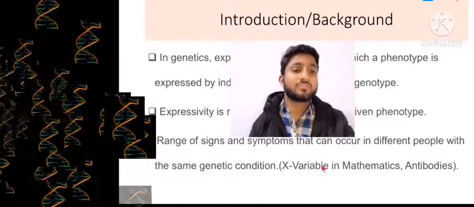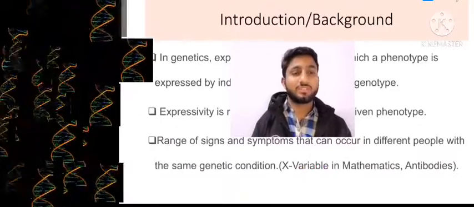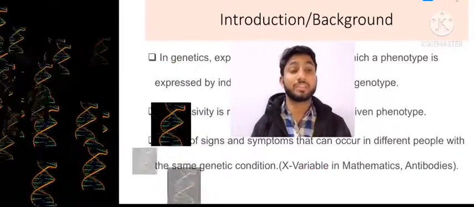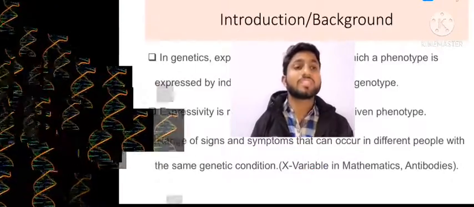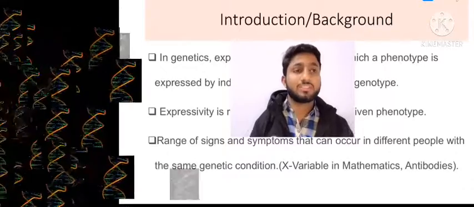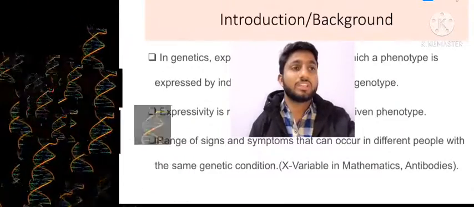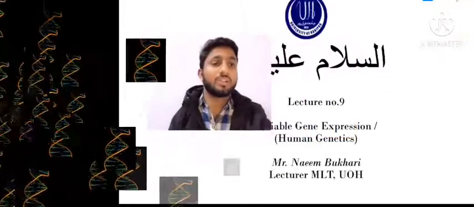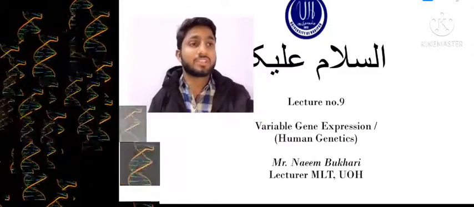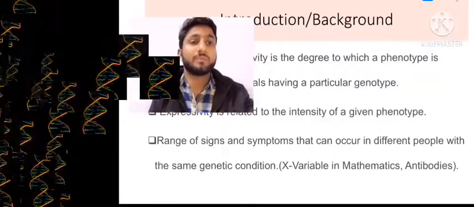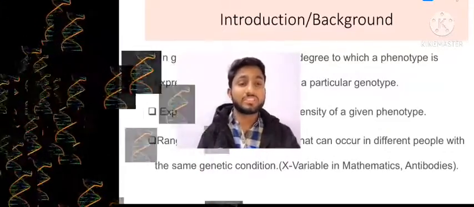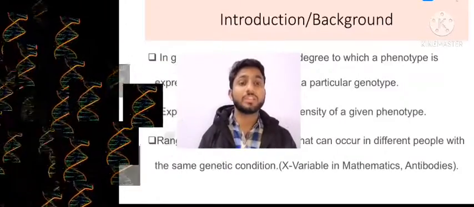Here we can take the X variable in mathematics. I'm just quoting the X variable in mathematics as an example for you, to understand variables in gene function, or variability and diversity in gene functions. We already said that variable gene expression means genes express themselves in a variable fashion. What is the reason why genes express themselves in a varying fashion?